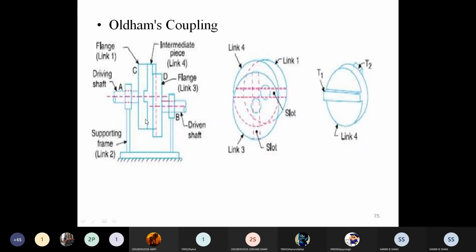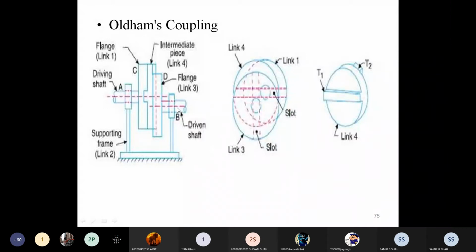On both sides it may slide. Motion is transmitted from the driving shaft to flange 1, or link 1. Flange 1 to the intermediate piece, or link 4, and the intermediate piece, or link 4, to flange 3, and from flange 3, which we consider link 3, to the driven shaft.